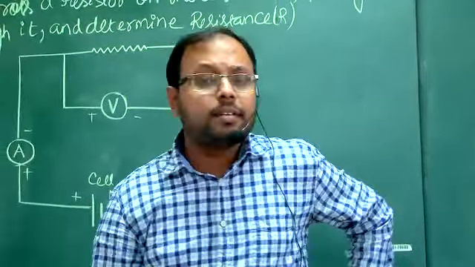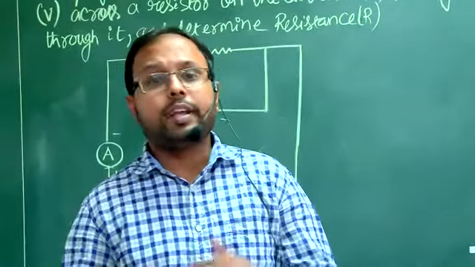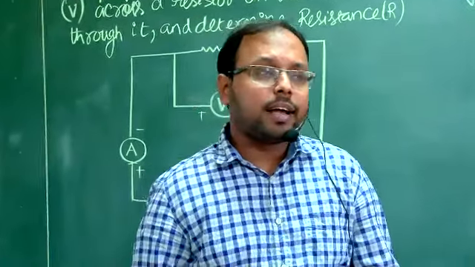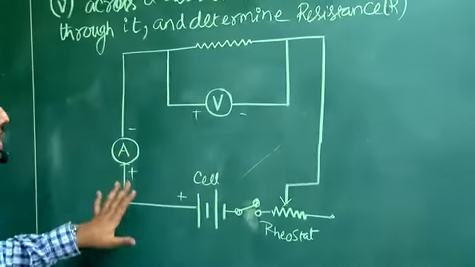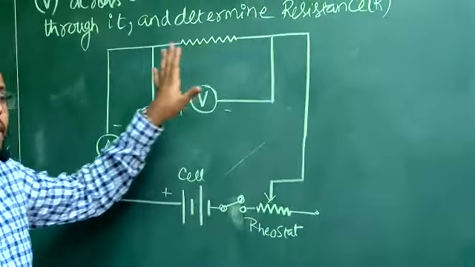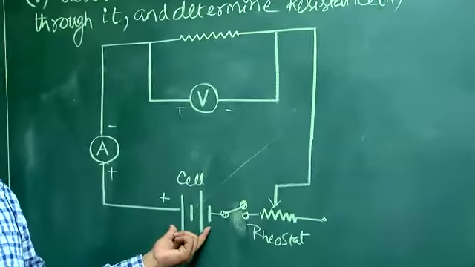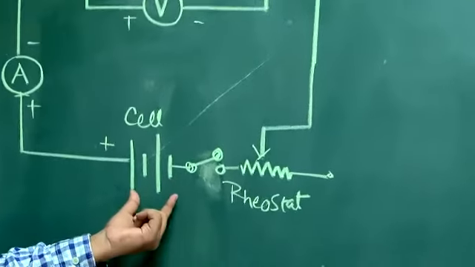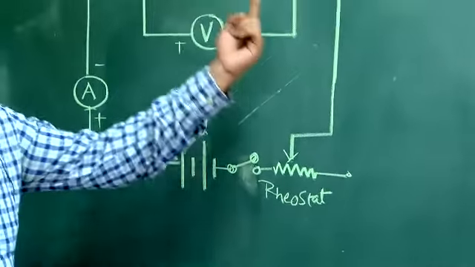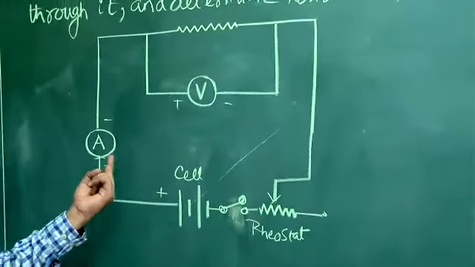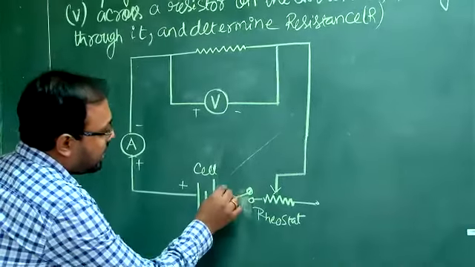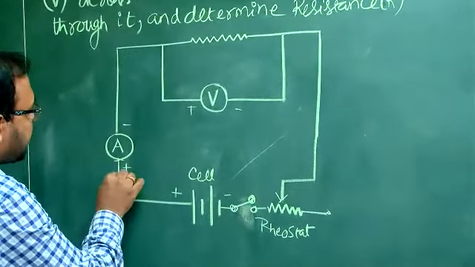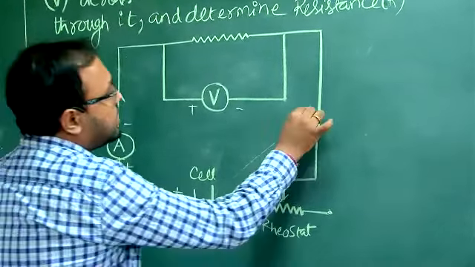This you have to remember. This is the most important point. Whenever you take a circuit, like the one I have drawn here, one cell has been connected. Cell means the battery or a combination of batteries. The cell has been connected, due to which the current is flowing. As the positive terminal is on this side and the negative terminal on this side, current will flow from the positive terminal through this way.